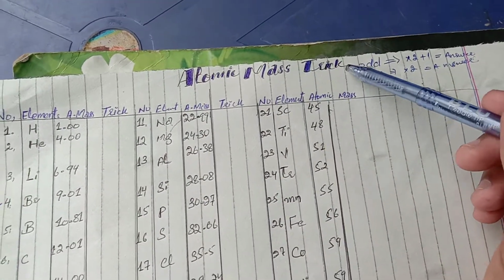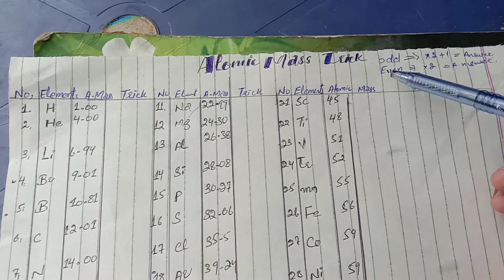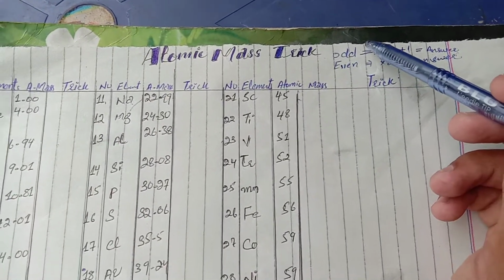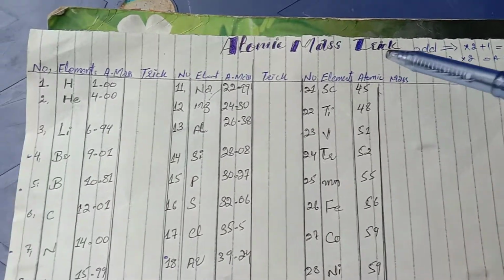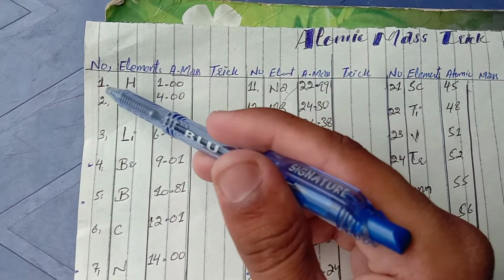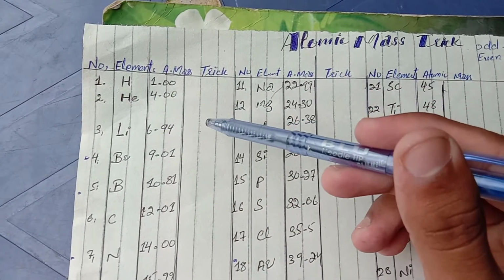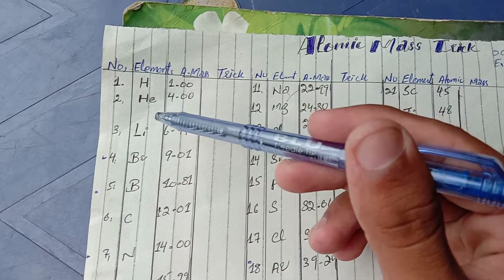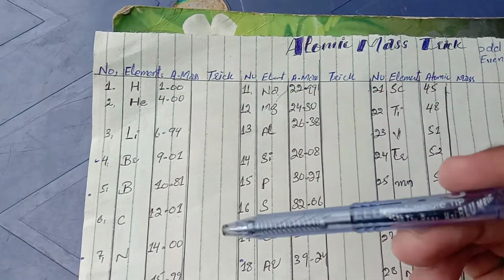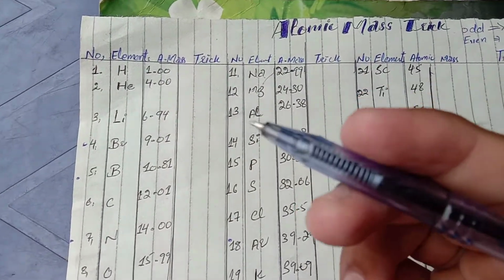There are two types of trick. One is the odd trick and one is the even trick. Here I mentioned one is the odd trick and one is the even trick. With an odd number you will use the odd trick, and with an even number you will use the even trick. But here there is some exception.